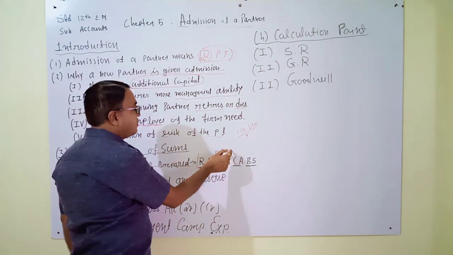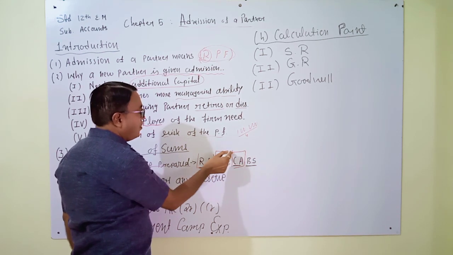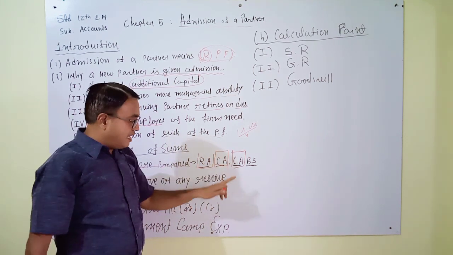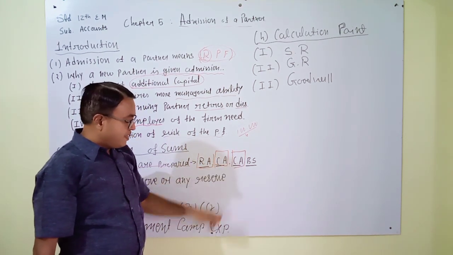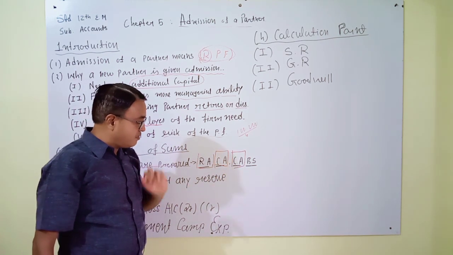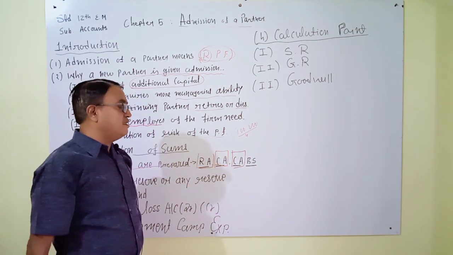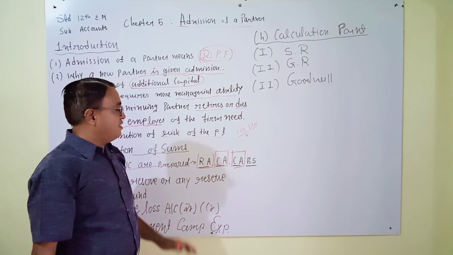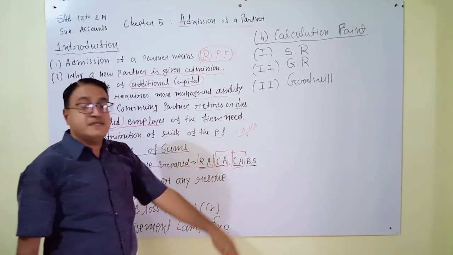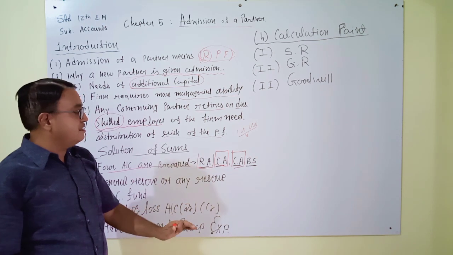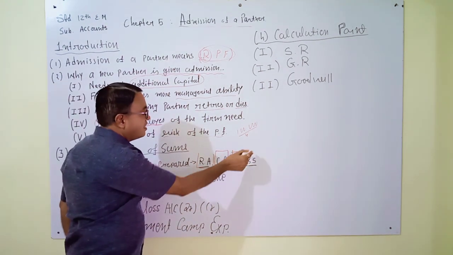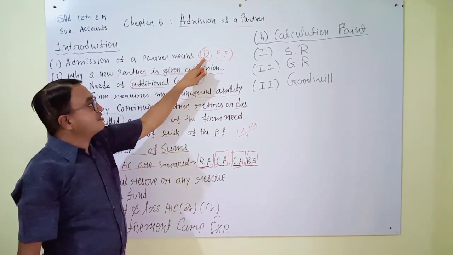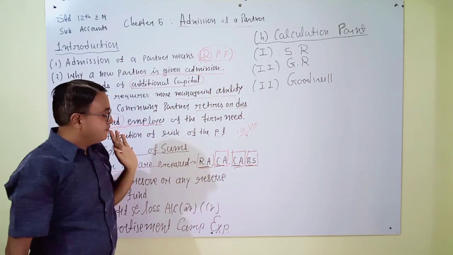Next, cash account or bank account. I will write here only cash account. If cash is given, then cash account is prepared, and if bank balance is given, then bank account is prepared. And last one is BS, meaning balance sheet. These are the 4 main accounts for reconstruction of partnership fund.